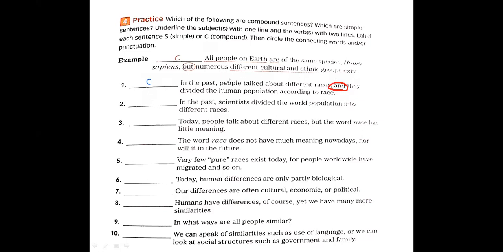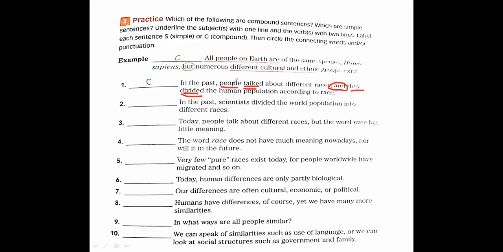People is a subject. The verb is talked, so talked is the verb, two lines. Here they is the subject and divided is the verb. Is there a helping verb before divided, Omar? No, there is no helping verb. So they is the subject and divided is the main verb. We are going to answer in this way.